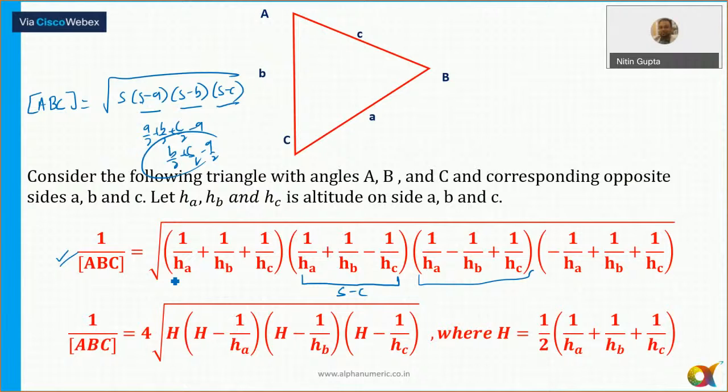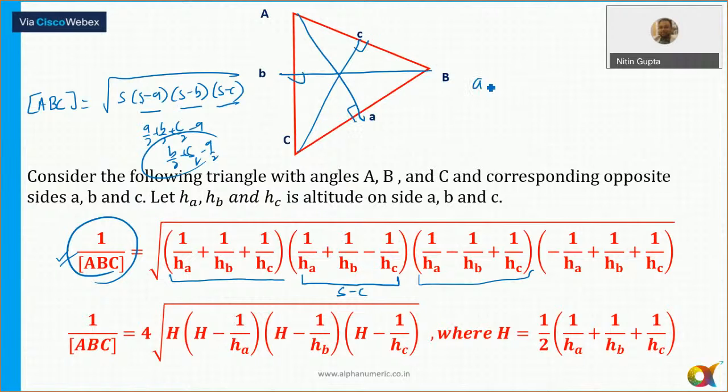And here it is nothing but simply the sum of the reciprocal of all the three heights. And area is also in the denominator. So in case the heights are given, then use this here. Or you can find out, we know that A is to B is to C is equal to 1 by HA is to 1 by HB is to 1 by HC. So you can find out the sides ratio और उसके बाद कुछ भी आएगा जो भी रेशो और फिर उसको assume कर लोगे कि A की C की length है और then you can use Heron's formula. It totally depends upon you. I have discussed both the approaches in the classes here. Right. So is that clear? Can we move to the next slide?